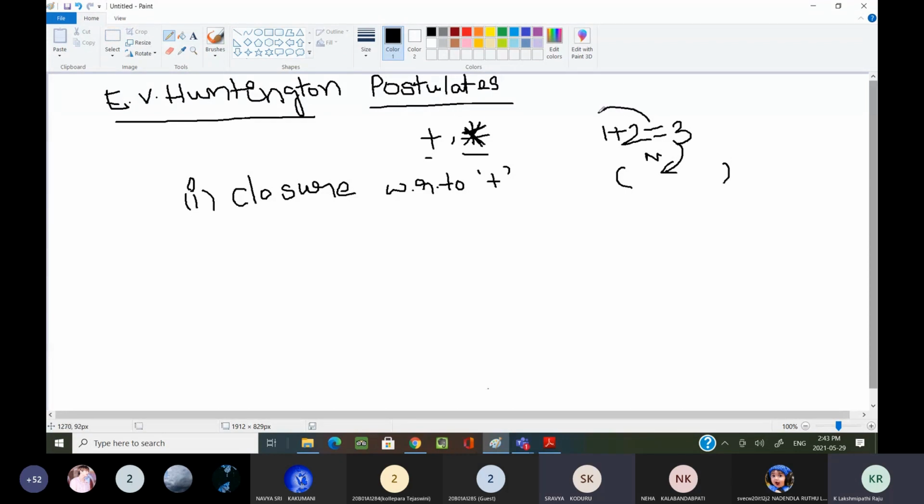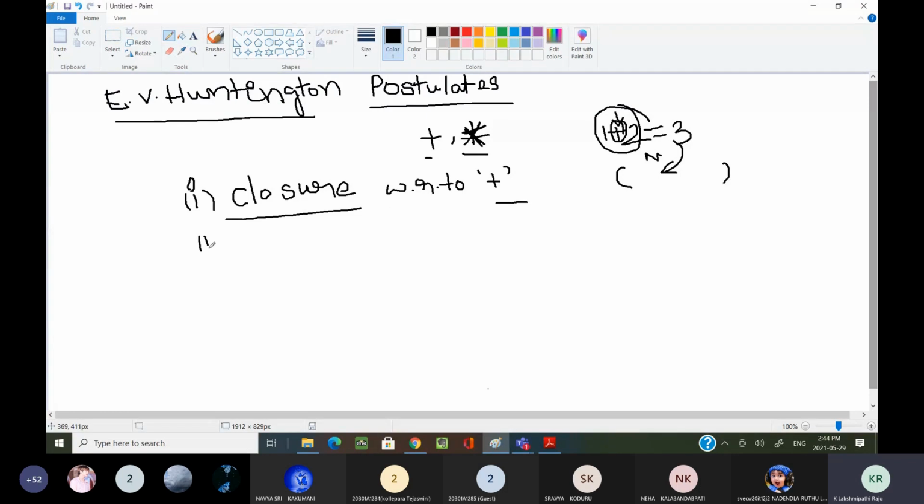If you take any two natural numbers and apply plus, the result stays within the set, so we consider it closure with respect to plus. That is also true in our Boolean algebra.